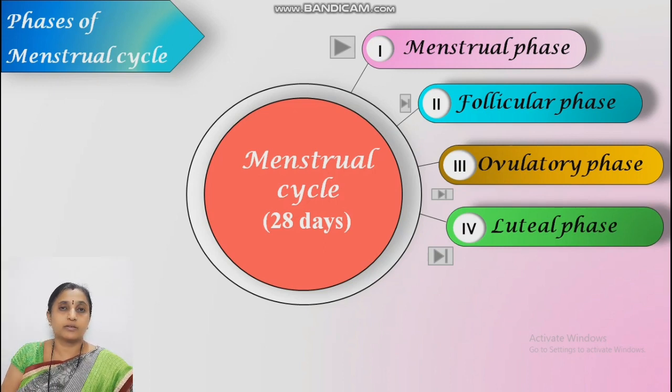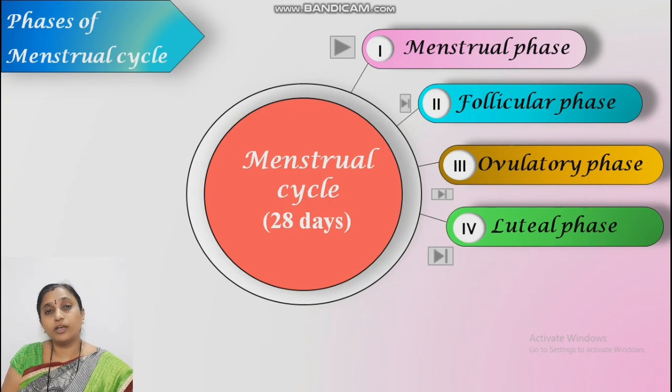During menstrual phase, progesterone and estrogen levels decrease. So what happens? The endometrium gets ruptured and bleeding takes place. Along with this blood, the unfertilized ovum, mucus, tissue fluid, and ruptured endometrial tissue all get discharged through the vagina. These are the changes that take place in the uterus. Due to this, the endometrium becomes thin, 1 millimeter.